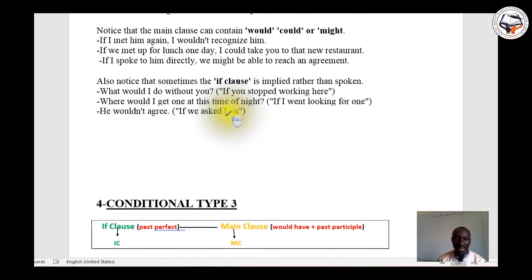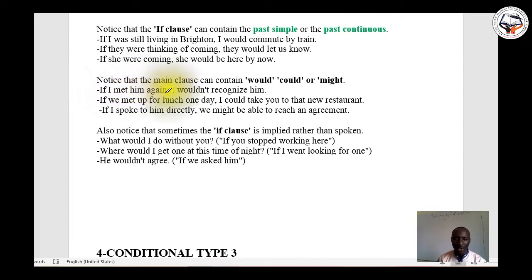Now let us continue quickly. Now notice that the main clause can contain would or could or might. If I met him again, I wouldn't recognize him.